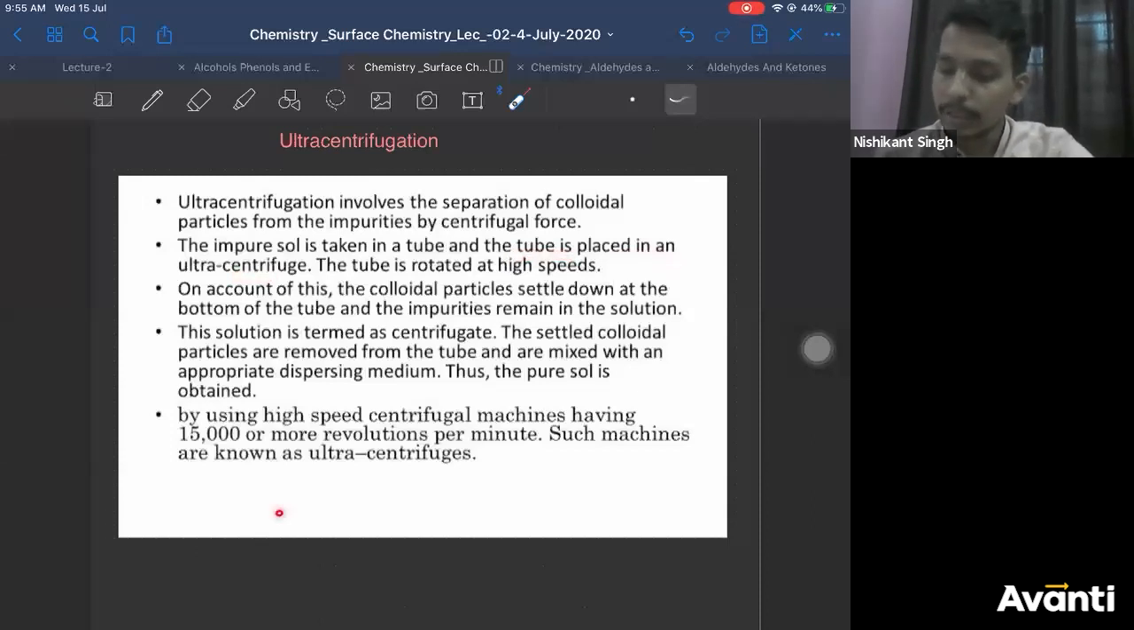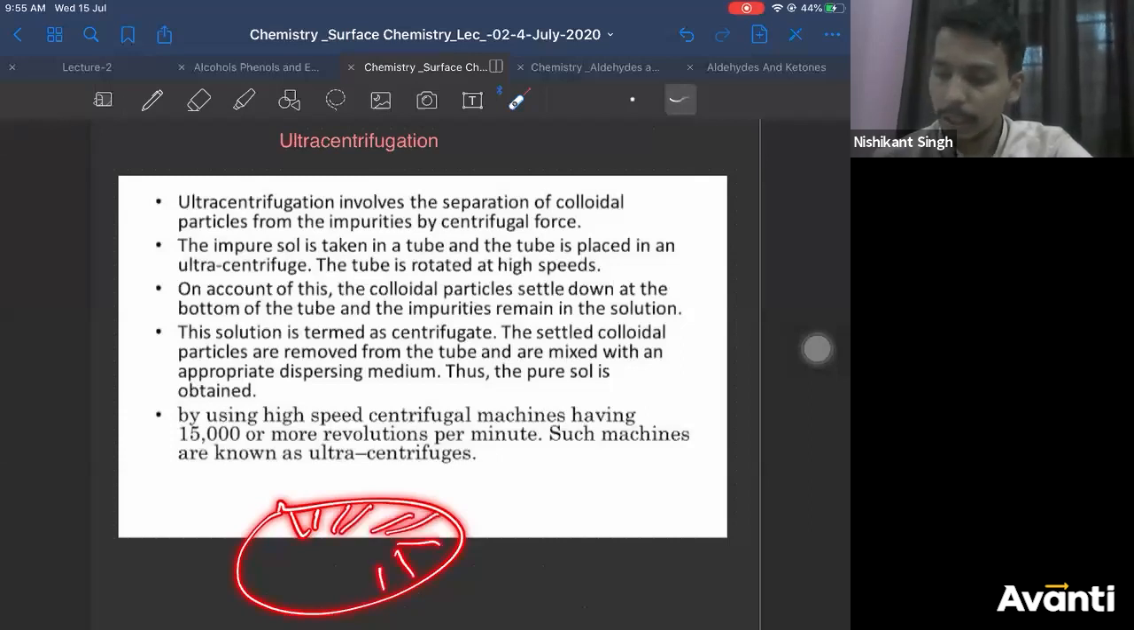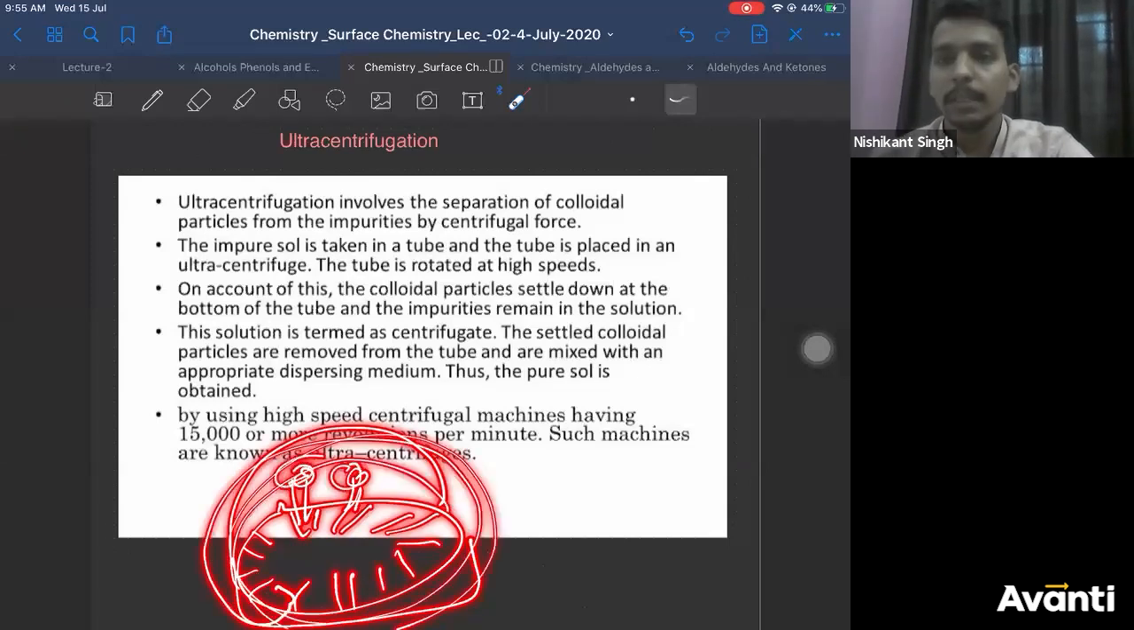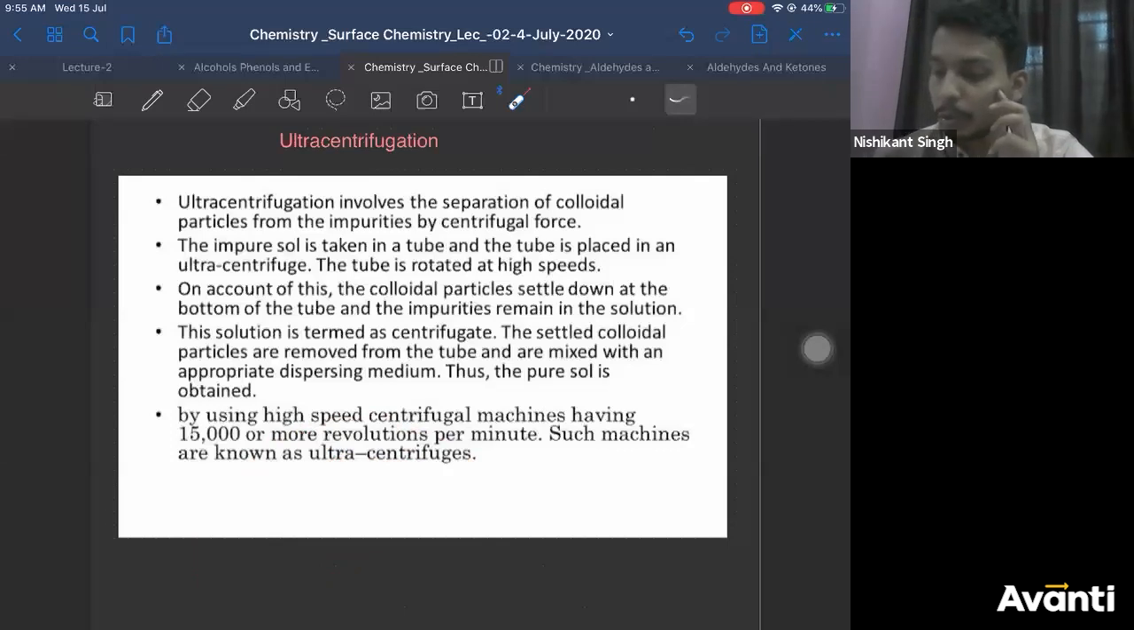I'll tell you how an ultracentrifuge is. It is like this. There are a lot of slots in a centrifuge. You can put test tubes here. Then this machine will be closed and it will be rotated at very high speed. These test tubes will be rotated at very high speed. This is how it looks like. So it is taken in a tube and the tube is placed in an ultracentrifuge. The tube is rotated at very high speeds.